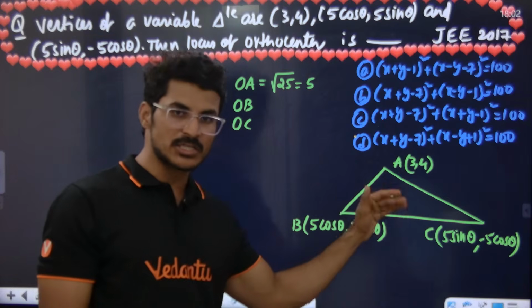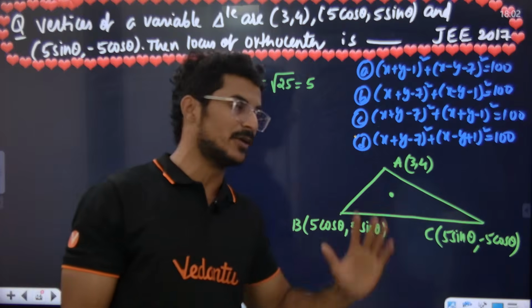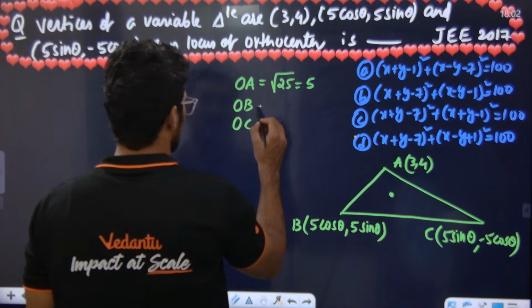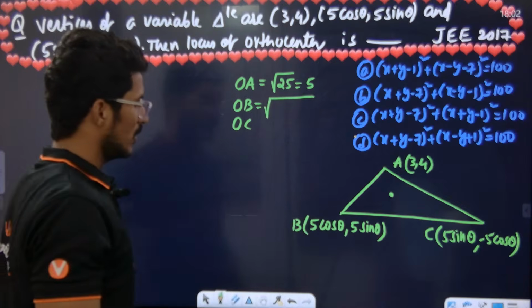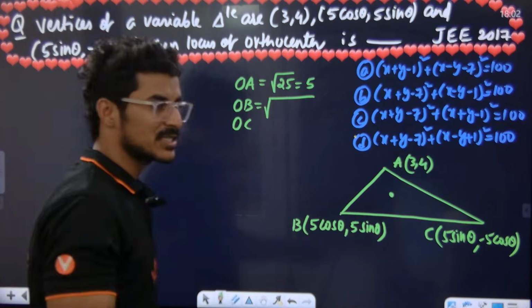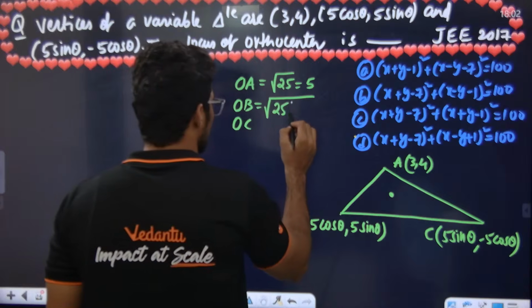Then definitely, if we find the distance of all three vertices from the origin, what do we get? OB. OB means what? OB means square root of 25 cos square theta plus 25 sin square theta. Taking 25 common, sin square theta plus cos square theta.